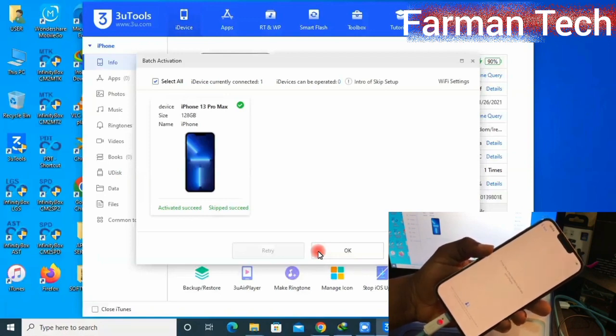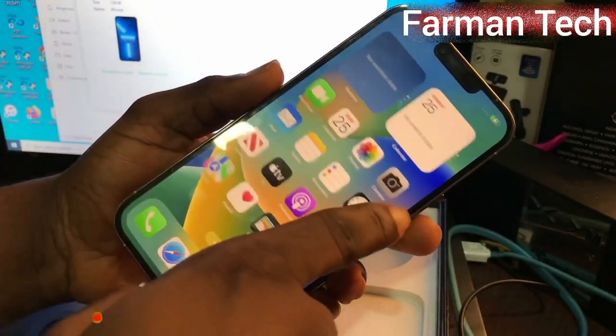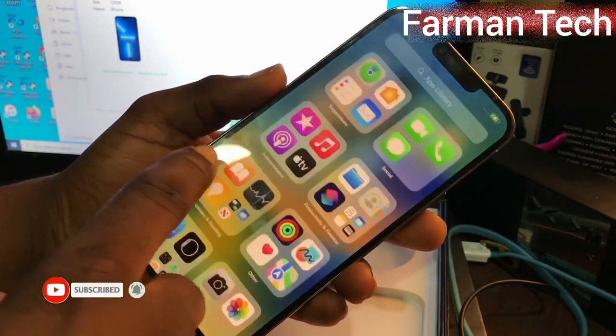As you can see, activated success and escaped success. This mobile's setup is complete and finished.